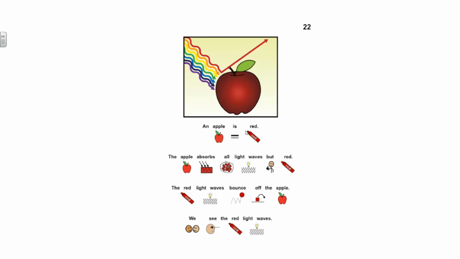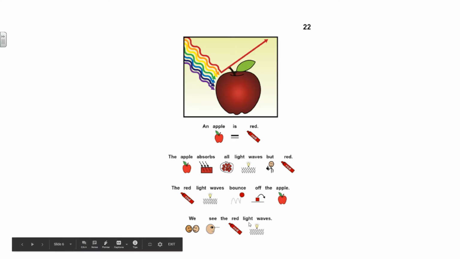An apple is red. The apple absorbs all light waves but red. The red light waves bounce off of the apple. We see the red light waves.